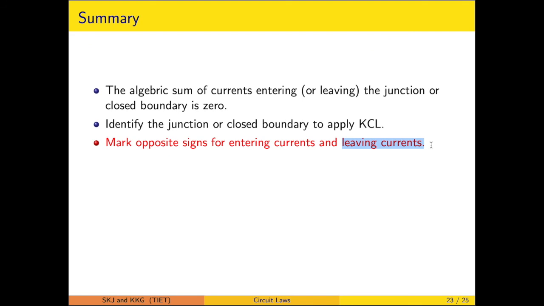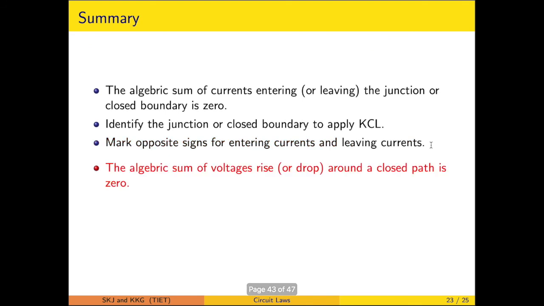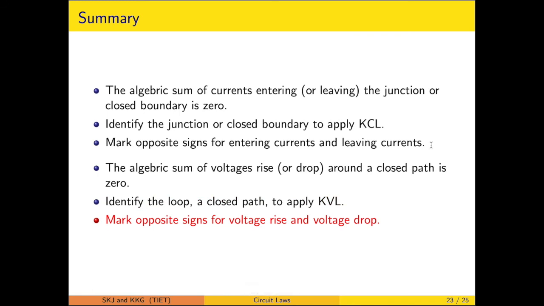On the analogous line, the KVL is the application of conservation of energy. It suggests that the algebraic sum of the voltage rise or drop around a closed path is 0. So to apply this KVL, we have to identify a closed path or the loop very judiciously. We have to assign the voltage rise or voltage drop of different polarities. Likewise, you can make a voltage drop as positive, voltage rise as negative while writing the KVL equation.